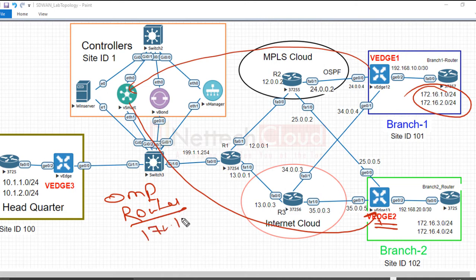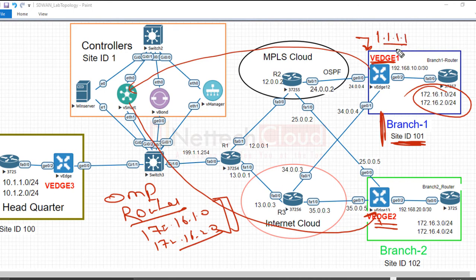So first one 172.1.0 and the next one is 172.16.2.0. Both OMP routes are from branch 1, that is site ID 101, originated by VS1, and the system IP is 1.1.1.1. System IP is very much the same as the router ID, right? Router ID, like as you configure in BGP or OSPF protocol.